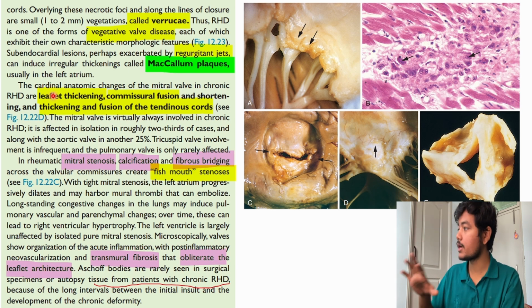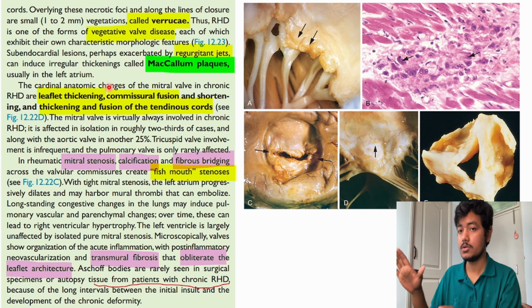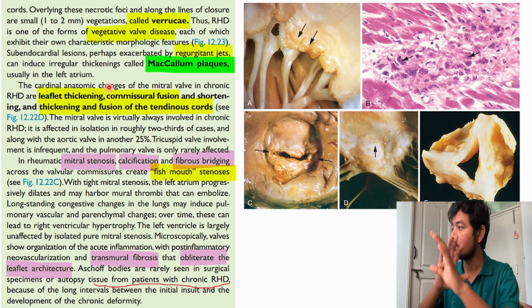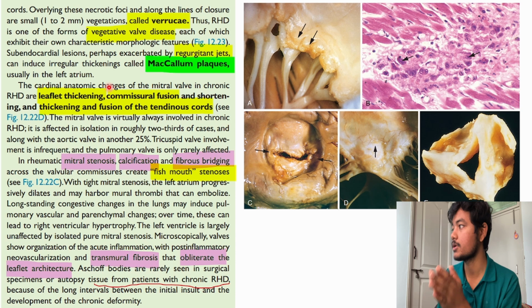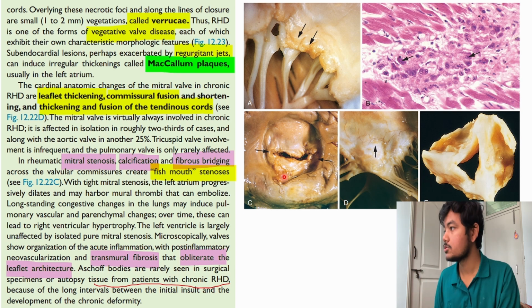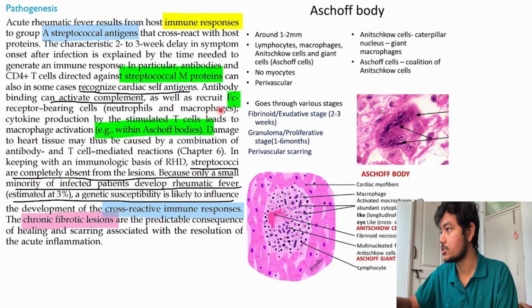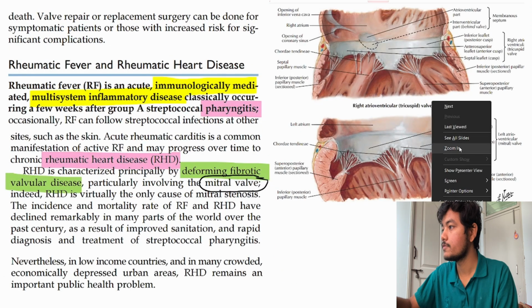So what are the cardinal anatomic changes? If a person has rheumatic heart disease, what changes will you see? You will see leaflet thickening. So there will be thickening of these leaflets, and commissural fusion. I'll just show you that picture here and zoom in.